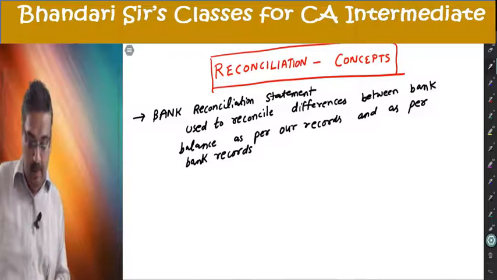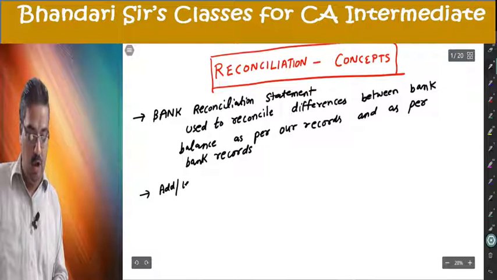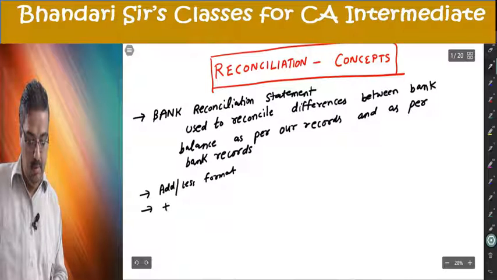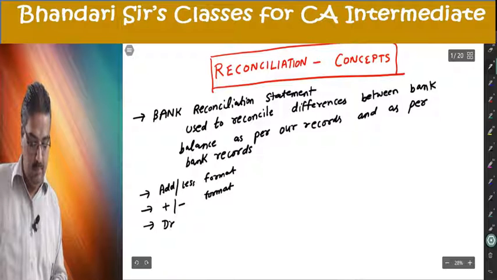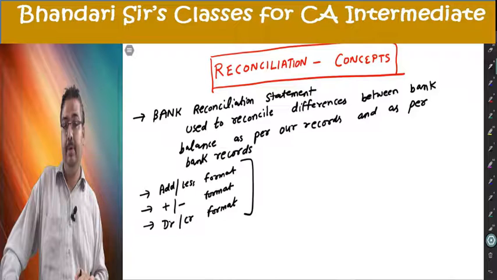Now this could be made in add-less format, plus minus format, debit credit format. Being an accounting guy, I love debit credit format.